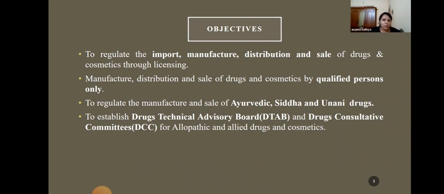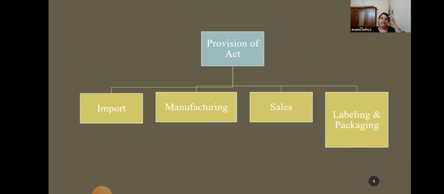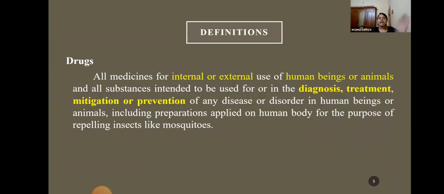That is the main objective of the Drugs and Cosmetic Act. As far as we are concerned, it is to regulate the manufacture and sale of Ayurveda, Siddha, and Unani medicines through licensing. So those are the objectives. The provisions that are covered in the Act are import, manufacturing, sales, labeling, and packaging. So these are the four provisions that are given importance through licensing.